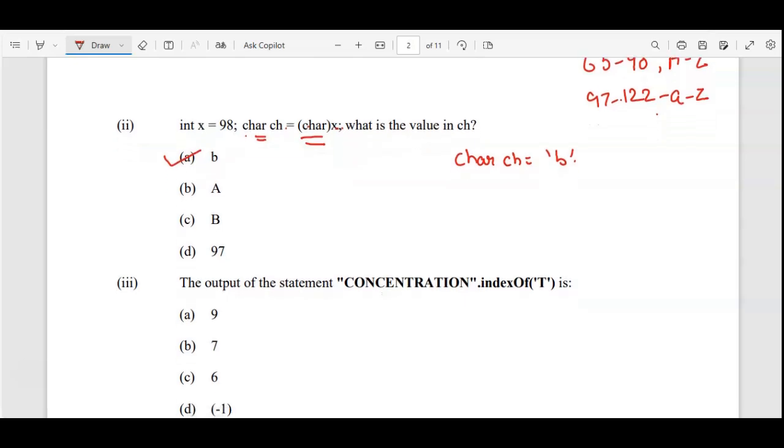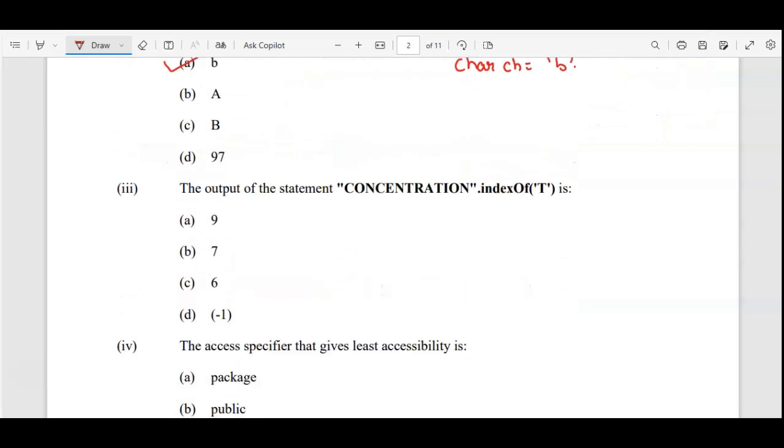Next, the output of the statement concatenation.indexOf("t"). indexOf is a direct function of the string handling chapter. The index always starts from 0, so check the index value for t. It is 0, 1, 2, 3, 4, 5 and 6. So here t is coming at position 6. So the correct answer is 6.